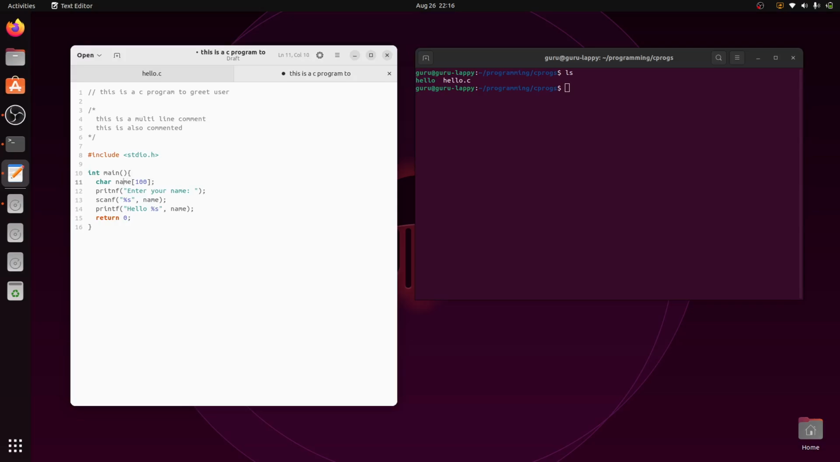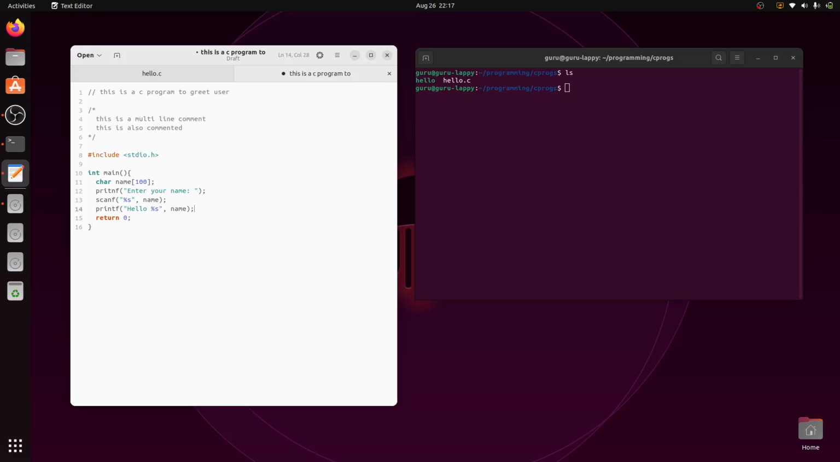And how much maximum length can it accommodate? 100 characters. Remember, this is a square bracket. This is something called an array. We will discuss it later, but this is how it is declared. And every statement should end with a semicolon. Here you can see after printf I have a semicolon, after scanf I have a semicolon, after printf I have a semicolon, after return I have a semicolon. There is no semicolon here after this.